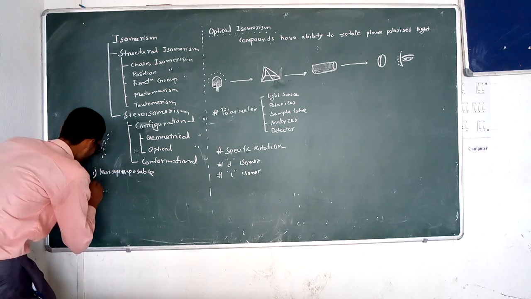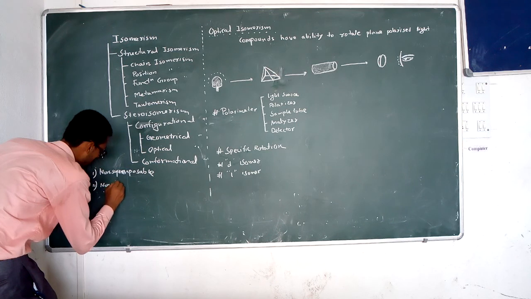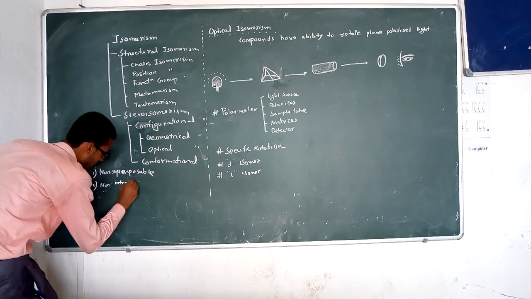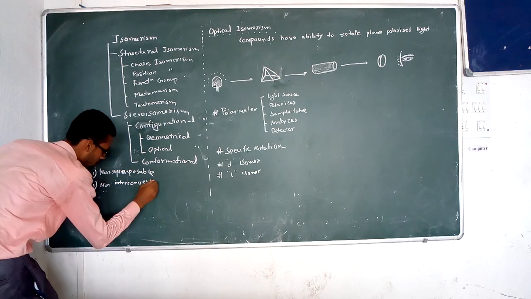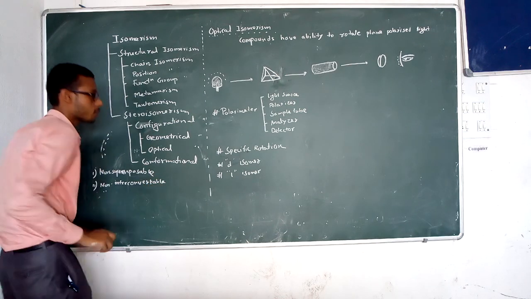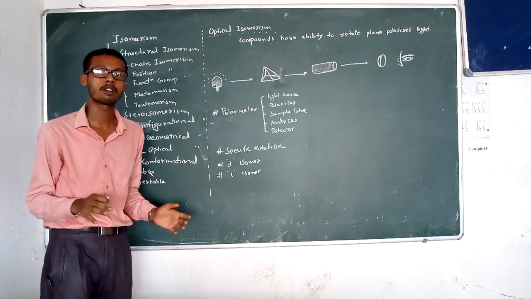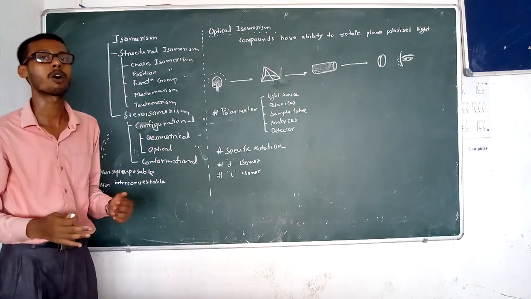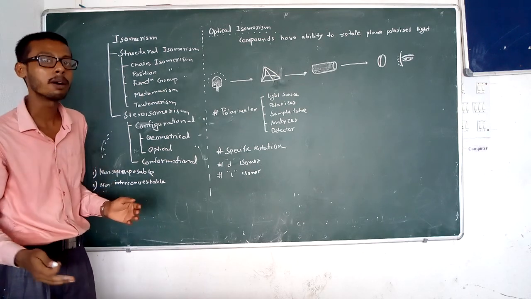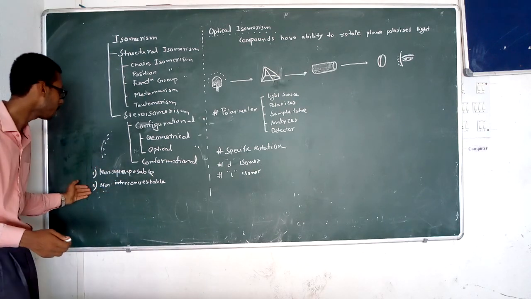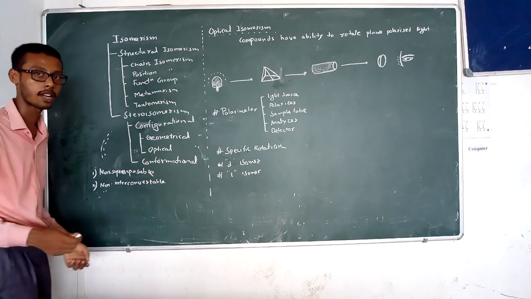Another one is that they are non-interconvertible, meaning two isomers cannot be interconverted by the rotation of a single bond or sigma bond. If that happens, they are terms under conformational isomers.